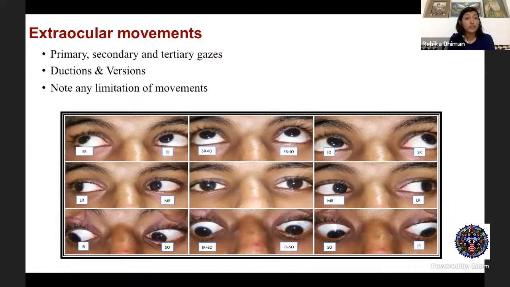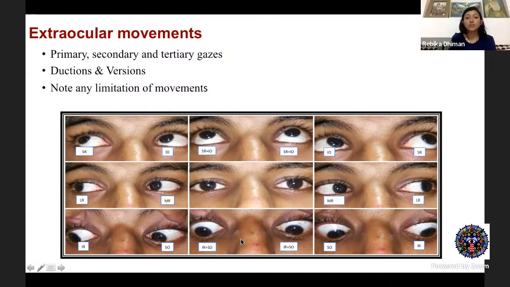So when you are checking for these muscles, remember you are given this 9-gaze photograph, or if you're looking at a patient, always start from the primary position. You must assess for any limitation, any tropias, based on the Hirschberg's reflex, first in the primary position. Then you go on to the secondary position, that is your dextroversion and levoversion, where you will be able to check for the movement of the horizontal recti.